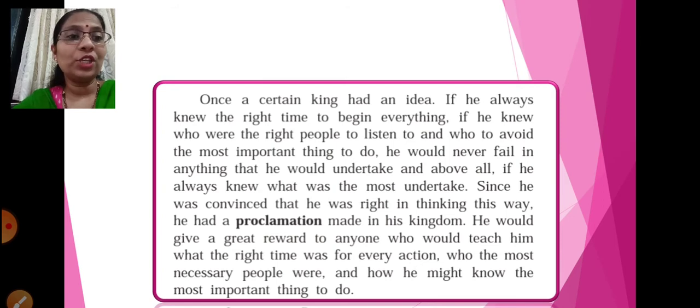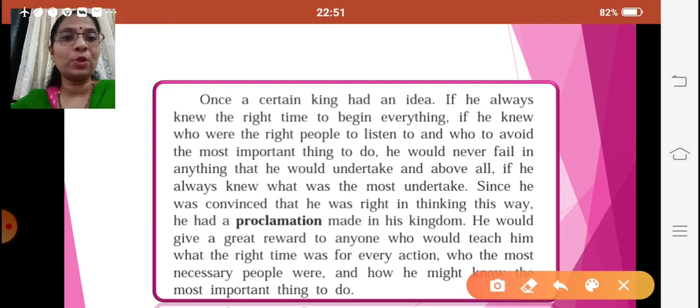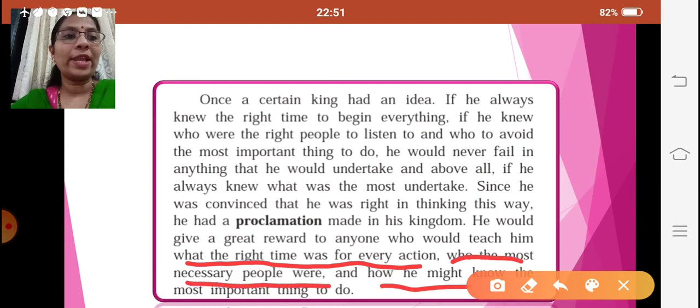Now what were those three questions which he wanted the answers of? The three questions were: what was the right time for every action, who the most necessary people were, and how might he know the most important thing to do. So these were the three questions, the answers to which the king wanted.